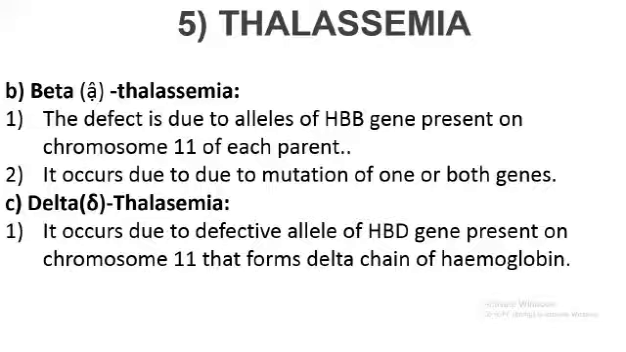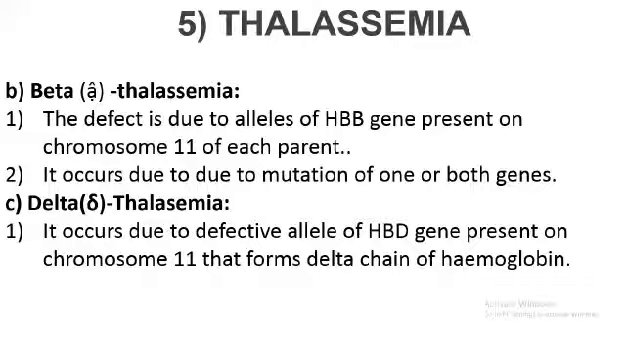This is caused due to the two alleles HBB present on chromosome 11. This also occurs due to mutation of one or both the genes. So for you, alpha and beta thalassemia are important. The third one, which is not in your syllabus, is delta thalassemia. It is known to be controlled by a gene called HBD, which is also present on chromosome 11, and that forms the delta chain of hemoglobin. So an abnormal chain is synthesized and this leads to delta thalassemia.